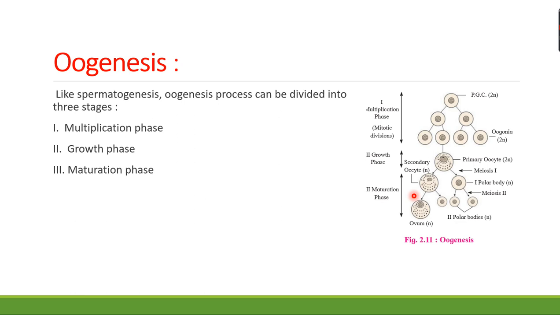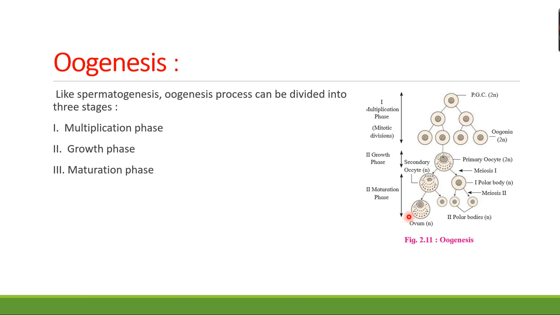Okay, so let's begin with the oogenesis process. You can see here in the diagram that oogenesis is initiated during the embryonic development in the female fetus. About a couple of million oogonia, the gamete mother cells, are formed in each ovary.